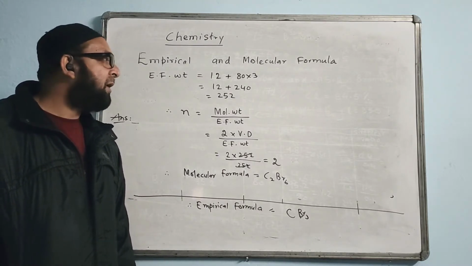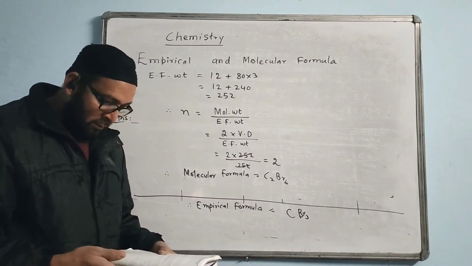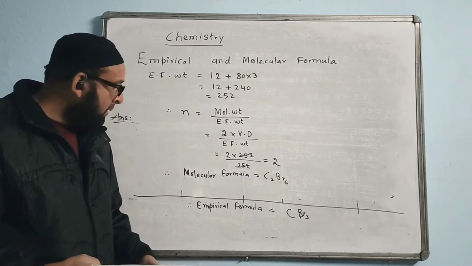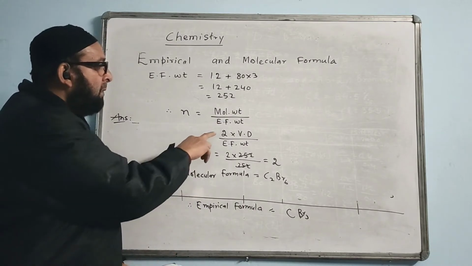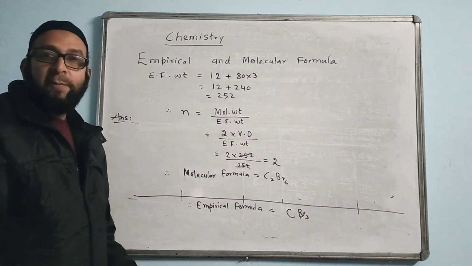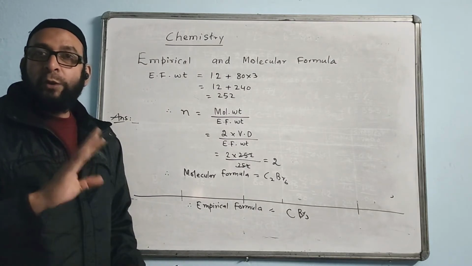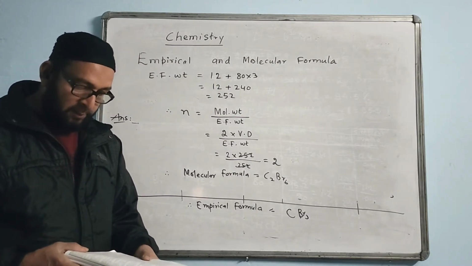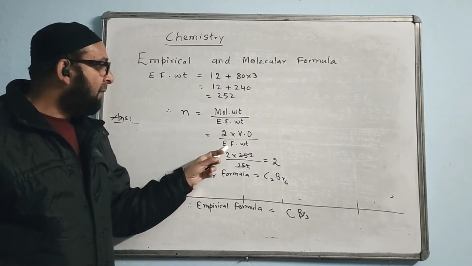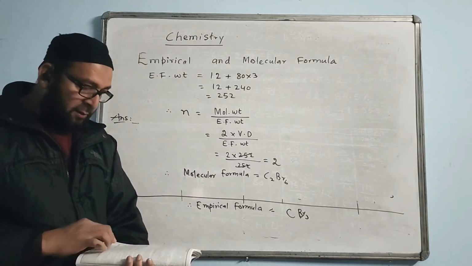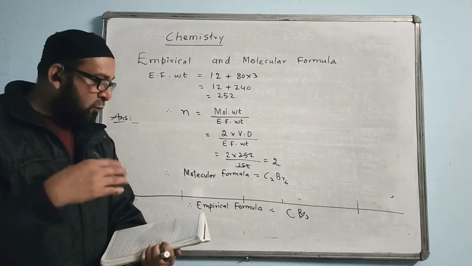Check any doubts, anywhere you want to clarify, you can ask for it, then I will clarify and then proceed. Yeah, 2 into vapor density, twice of vapor density. Molecular weight is equal to, we know the fact, 2 into vapor density, double of vapor density. So write that 2 into vapor density by empirical formula weight. Next question.